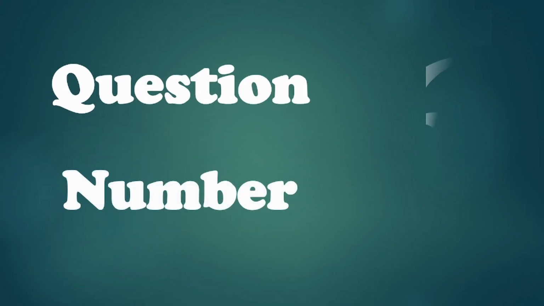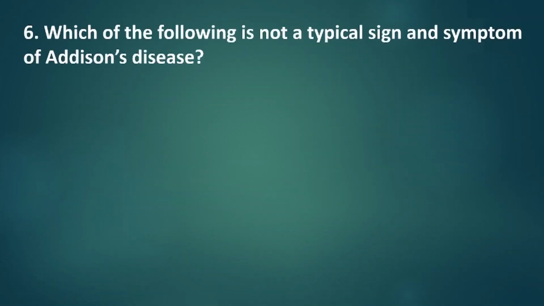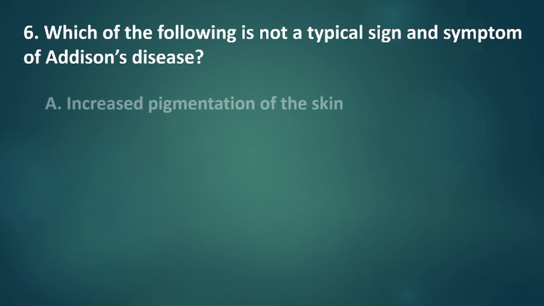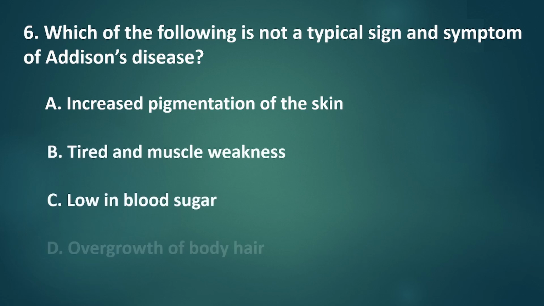Question number 6. Which of the following is not a typical sign and symptom of Addison's disease? A. Increased pigmentation of the skin. B. Tiredness and muscle weakness. C. Low blood sugar. D. Overgrowth of body hair.